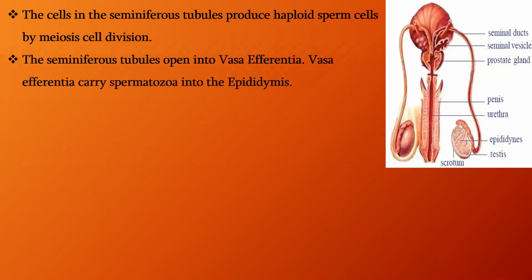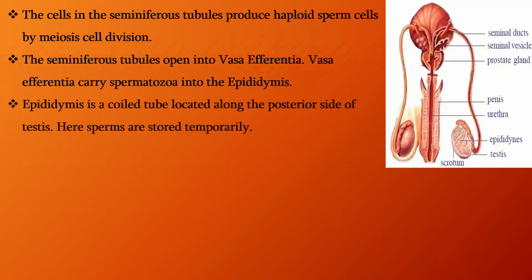We forgot one point: the process of formation of sperms in the seminiferous tubules is called spermatogenesis. After spermatogenesis, the sperms enter the vas afferentia. The vas afferentia carries spermatozoa into the epididymis.